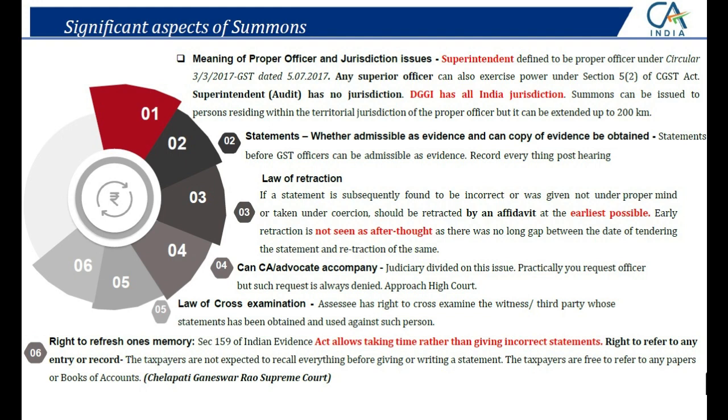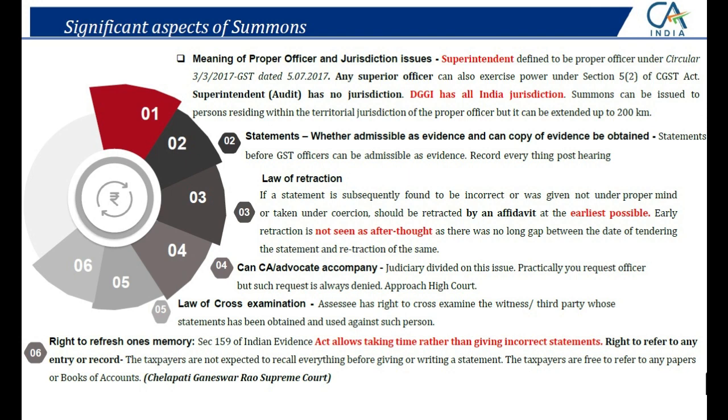Sir, during summons, I am shivering. I am confused. I am under duress, coercion. I have never been in a situation like this. So many questions are being asked to me, and I give a statement which is not interpreted properly, which is false, which I later on figure out that it is not entirely true. I am confused. I give wrong facts. So can I retract from that statement? Because that has become an evidence in the court of law.